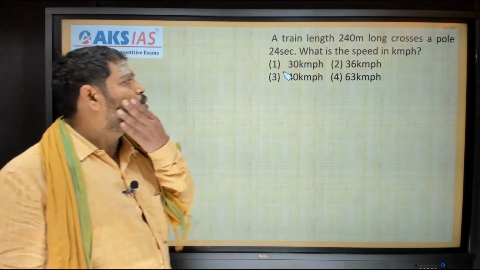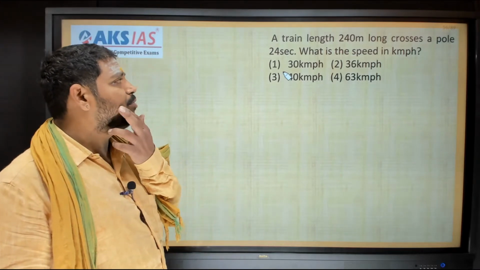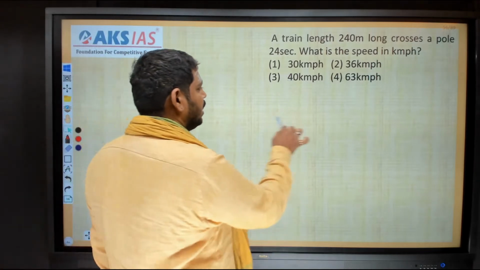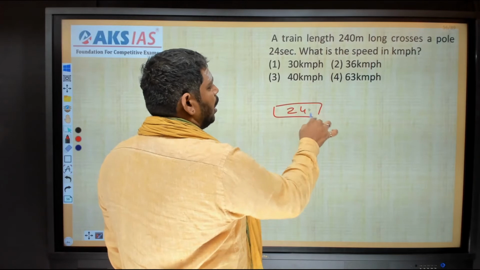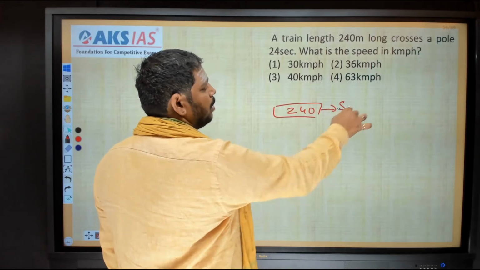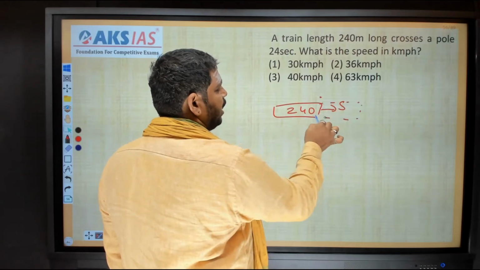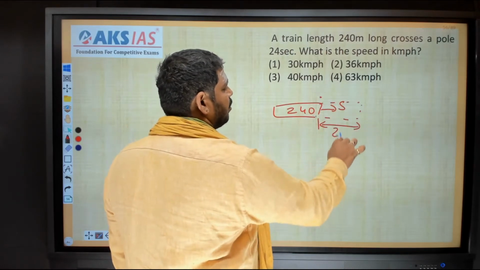A train of length 240 meters crosses a pole in 24 seconds. What is the speed of the train in kilometers per hour? Okay, similar question, right? Length of the train is 240, and it is moving in this direction with the speed of s. Crossing, this is the man, assume. Crossing means this is the situation of the train. The distance traveled is nothing but the length of the train itself, right?